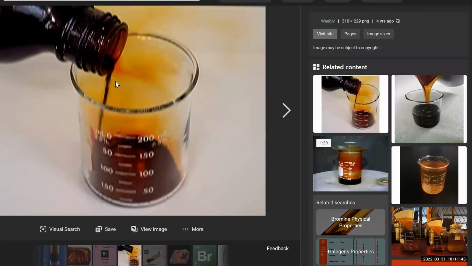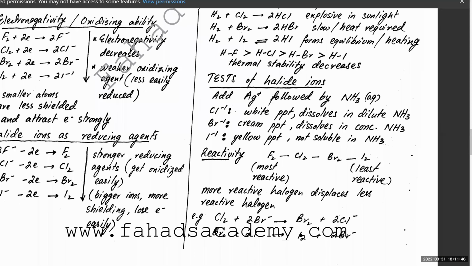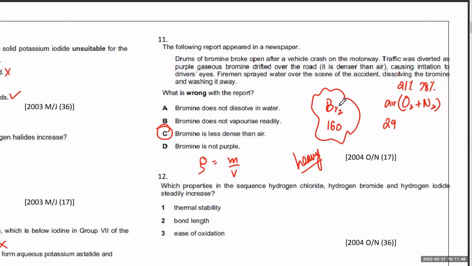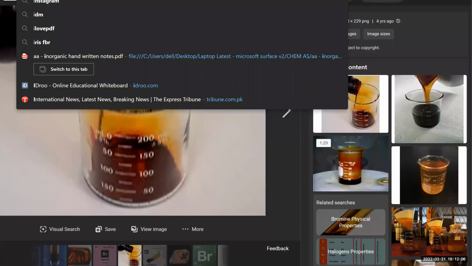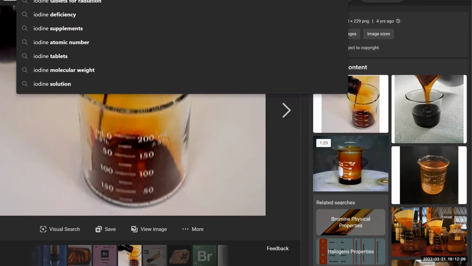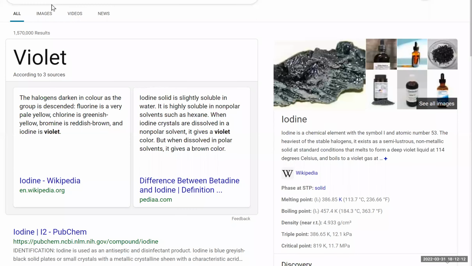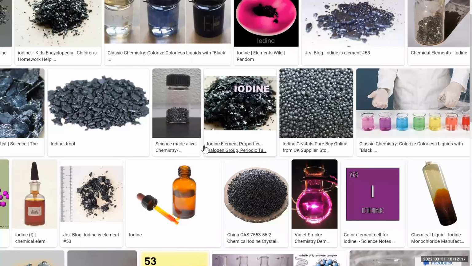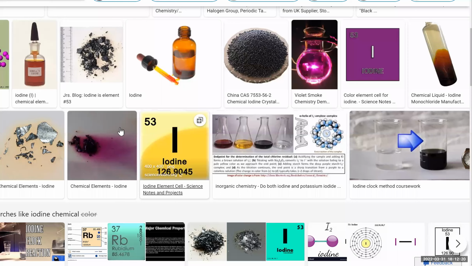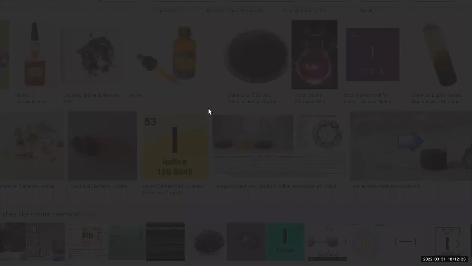Even in the papers, usually it's reddish brown. They often use the word orange as well for that. And very rarely, this is probably the only question, bromine is also described as purple. Iodine is definitely purple. Iodine is pure purple. Not in the solid form, though. In the solid form, iodine is a blue-black solid. But when it is a vapor, it's a very pure purple vapor.